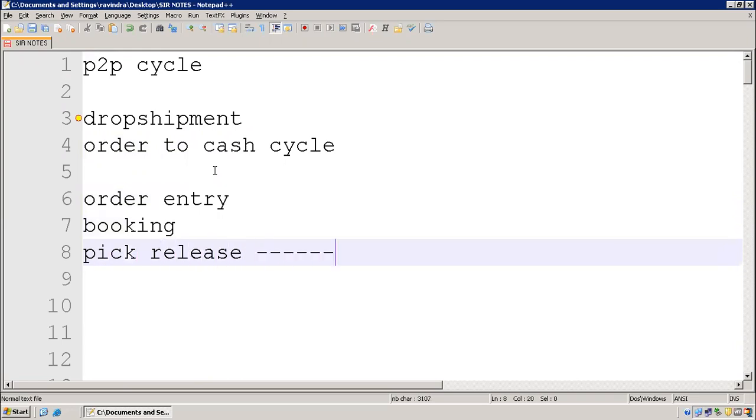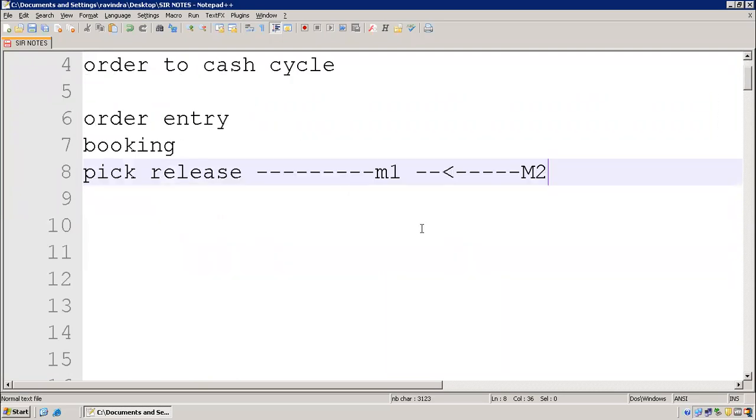At the time of picking items from warehouse M1, if you find some shortage, we receive from other warehouse, that is M2, correct? If you don't find any stock in any warehouse, then we don't have a choice. Instead of losing the customer, we will ask the supplier to deliver goods to the customer directly.